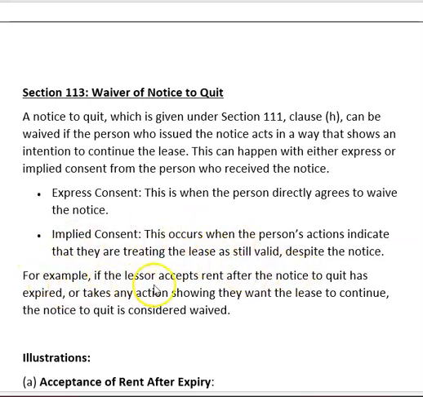For example, if the lessor accepts rent after the notice to quit has expired or takes any action showing they want the lease to continue, the notice to quit is considered waived.